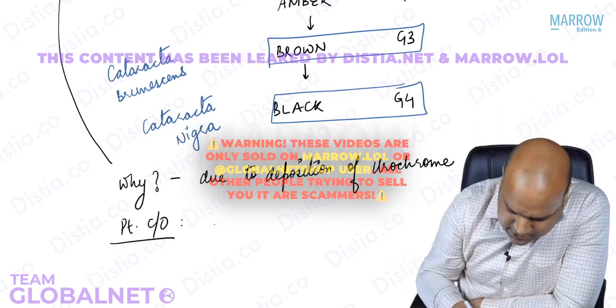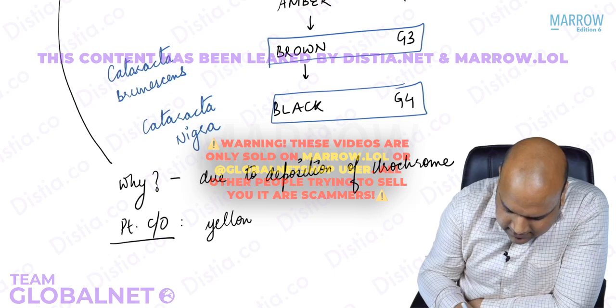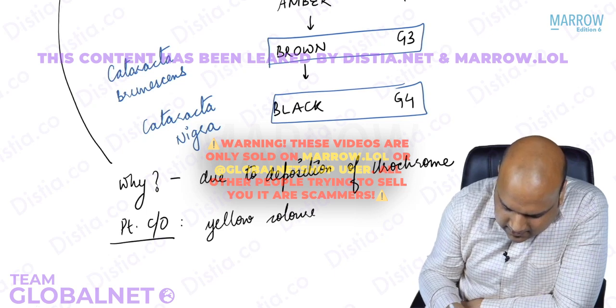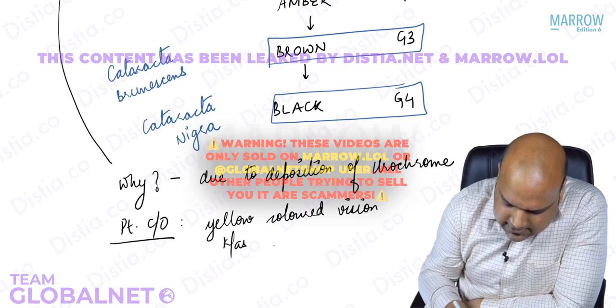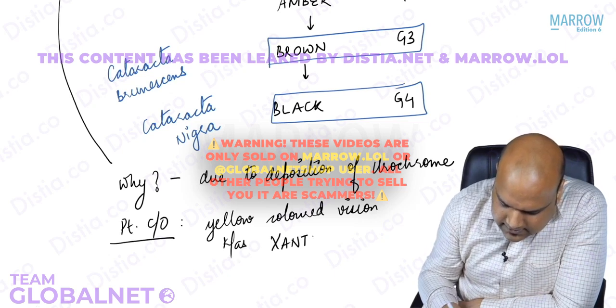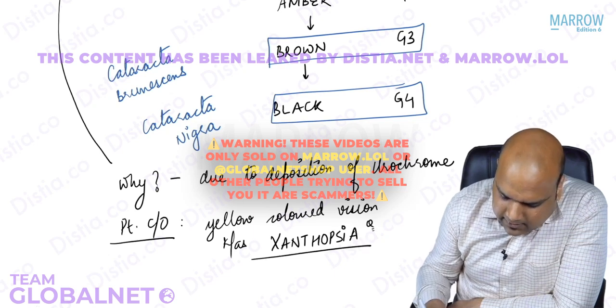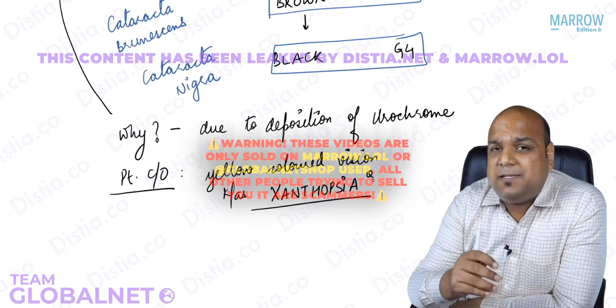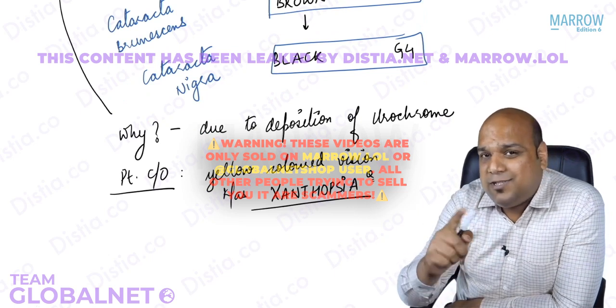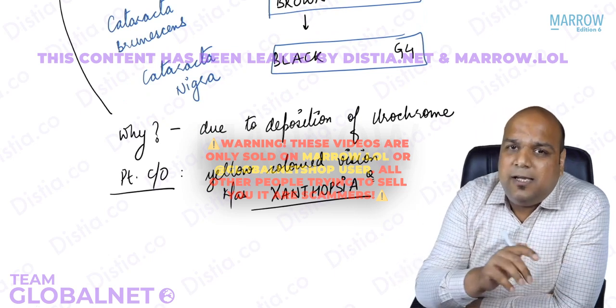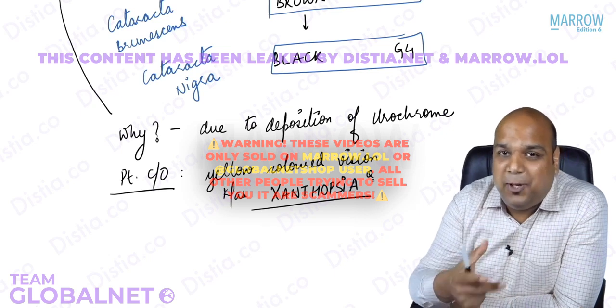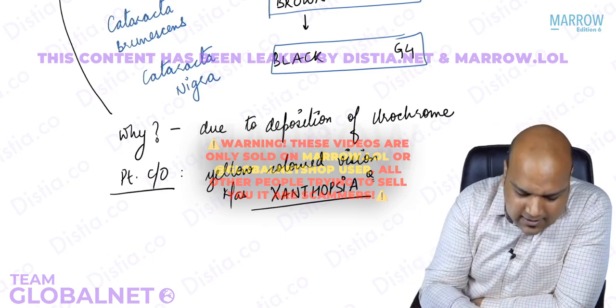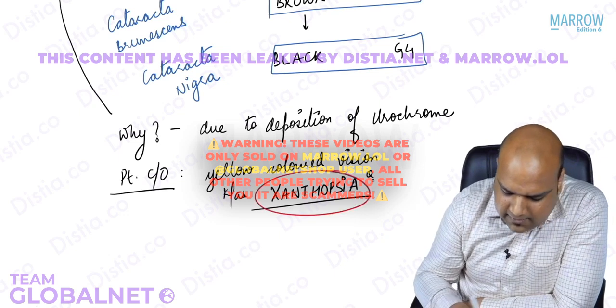So the patient complains of yellow colored vision, which is known as xanthopsia. The word xanthopsia is derived from the xanthophyll pigment which is present in plants. If you remember, chlorophyll was green in color, xanthophyll was yellow in color. So xantho denotes yellow here, xanthopsia. So that is the name which the examiners may use in the MCQs, everybody.